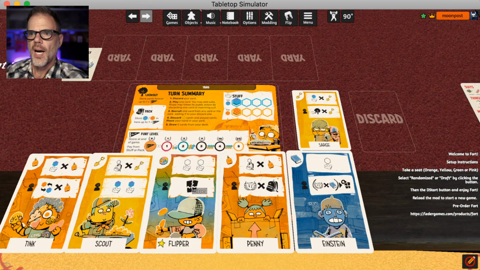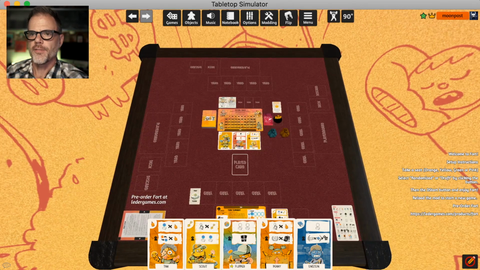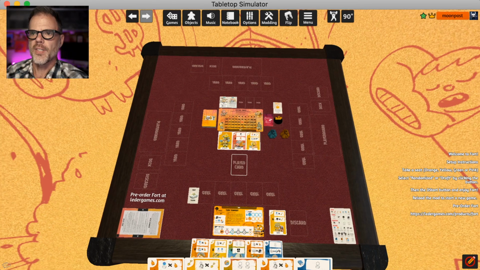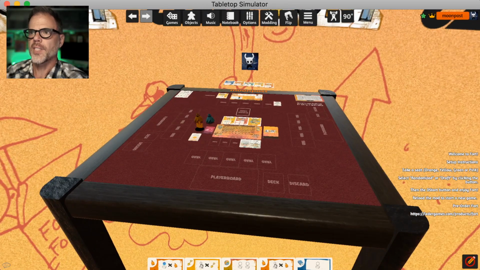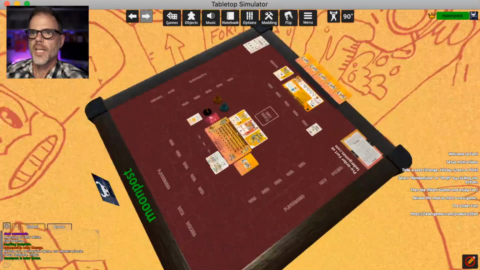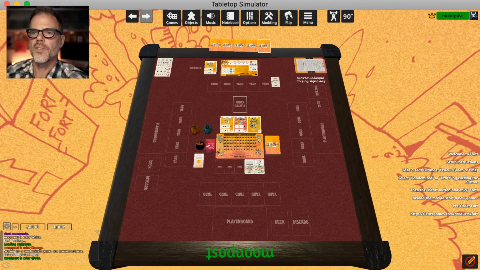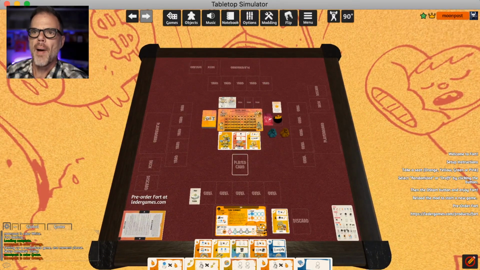And if you see at the bottom here, I'm going to go back to full view. So I hit the space bar to go back to full table view. And if you just move your mouse down to the bottom of the table, you see your hand pops up here. Now your hand is private. If I rotate the table around to the other side and I look at my hand, like I switch players, sorry, I'll change my color to green. Okay, see I can't see another player's hand, right? So when you're playing, you see your own, and you just see the backs of everybody else's, okay? Your cards are private, just like in the real world.